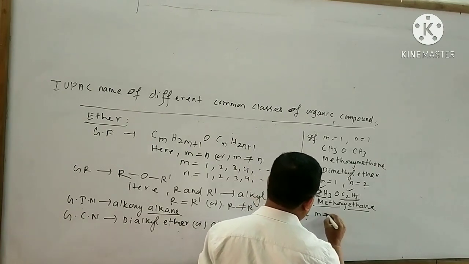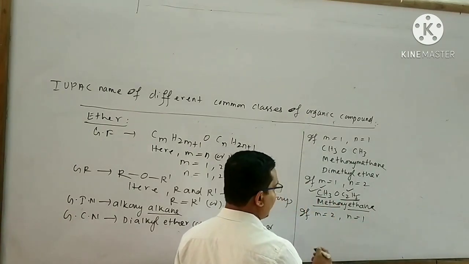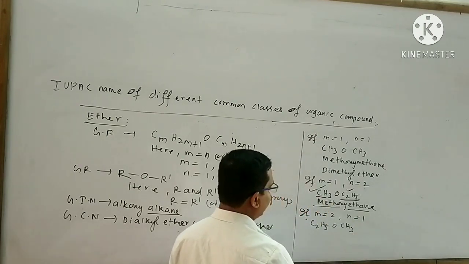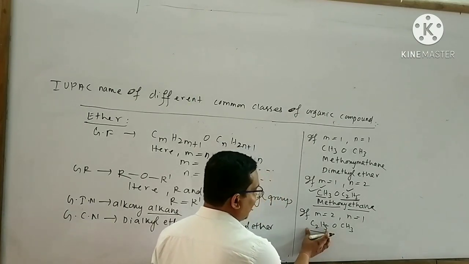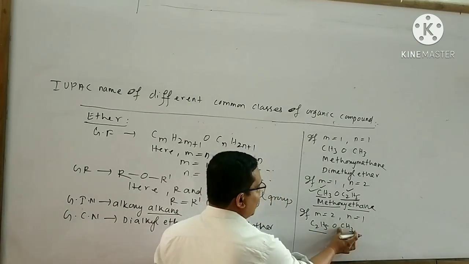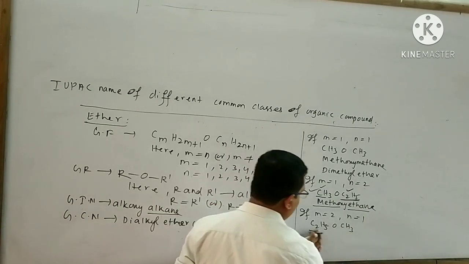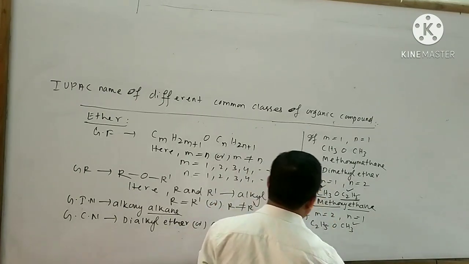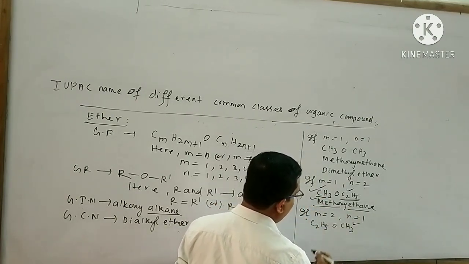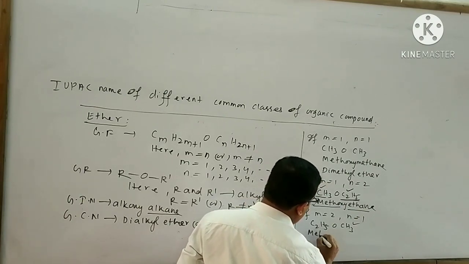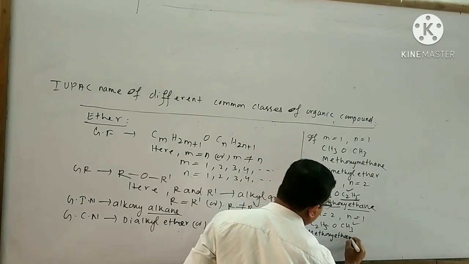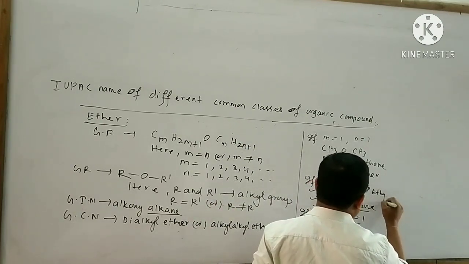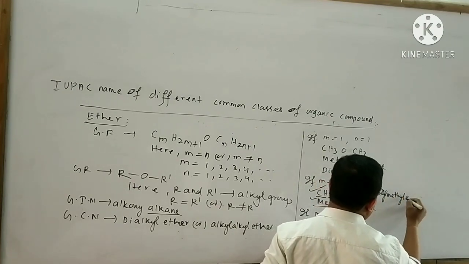Similarly, m equals 2 and n equals 1, then what will happen? C2H5OCH3. Now this alkyl group is used for the alkane and this alkyl group is used for the alkoxy. That means this ether is also ethoxymethane? Its common name is ethyl methyl ether.